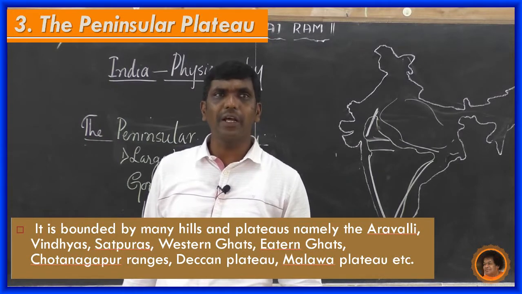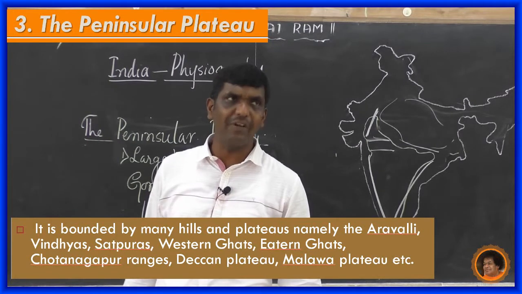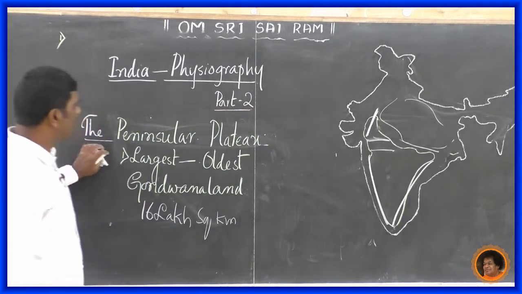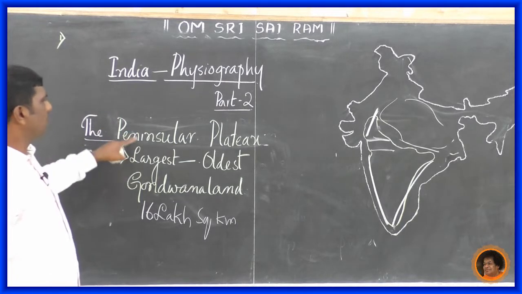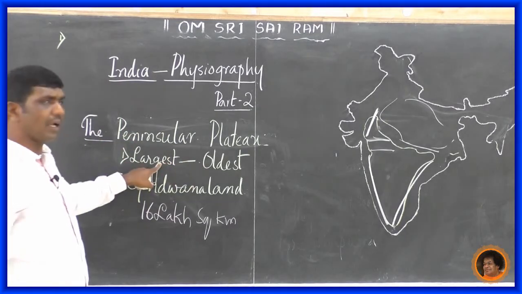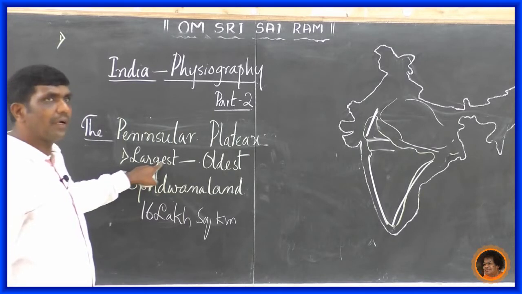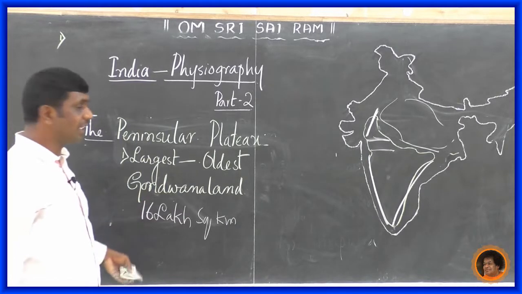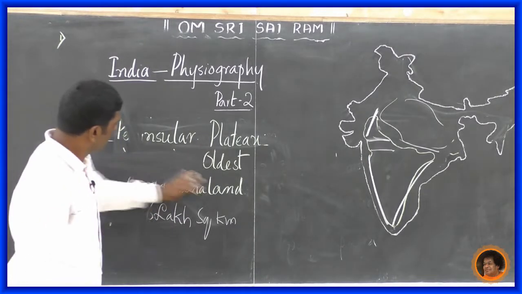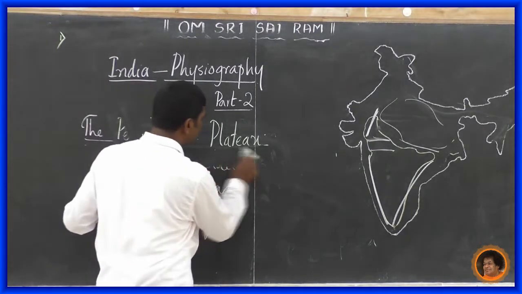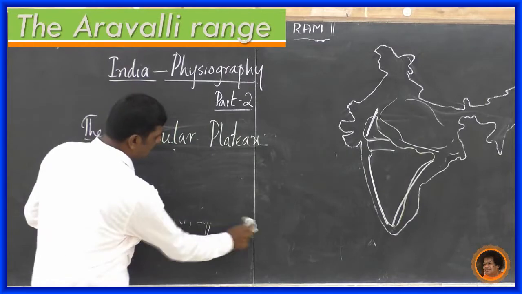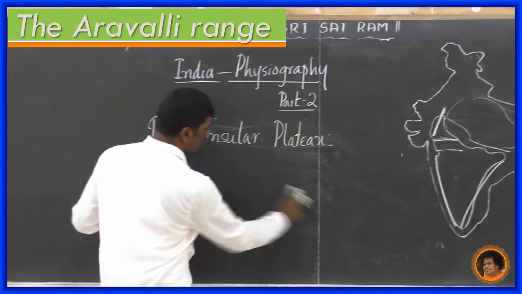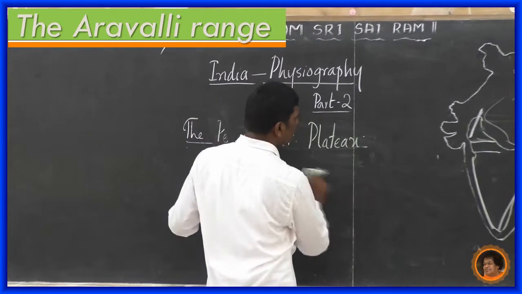One of the important regions of the peninsular plateau is the Aravali range. Now we shall see the Aravali range. Go through the peninsular plateau: the largest plateau, largest region, and oldest one, formed during Gondwana, with 16 lakh square kilometers of stretch. Okay, now the Aravali range. Have you heard this? In the previous class, you studied Rajput history, where you come across the Aravali range, especially Mount Abu.